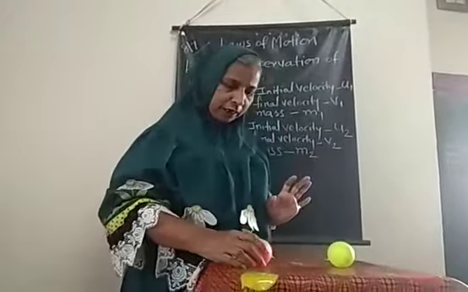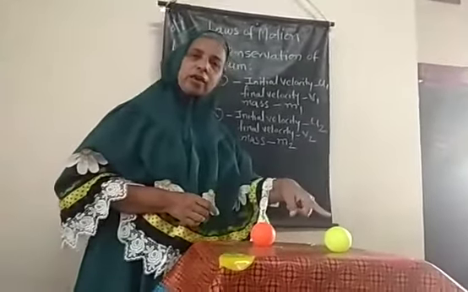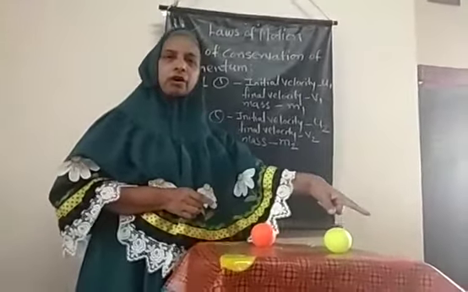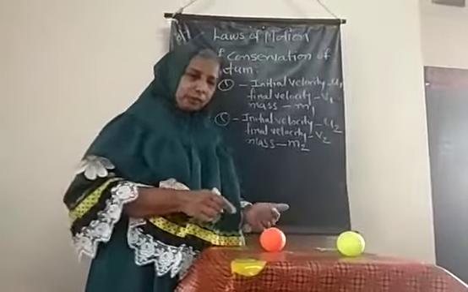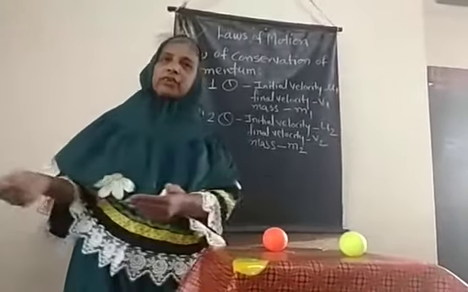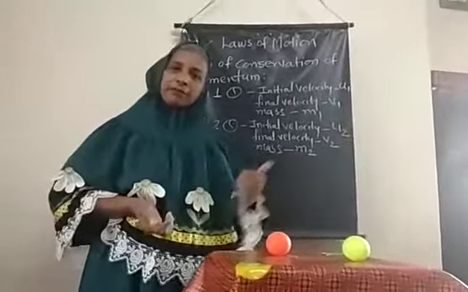Now I am hitting it with the help of this second ball, using my muscular energy. What happened? The ball displaced its position. The green ball is moving in the forward direction, while at the same time the red ball is moving in the opposite, backward direction.